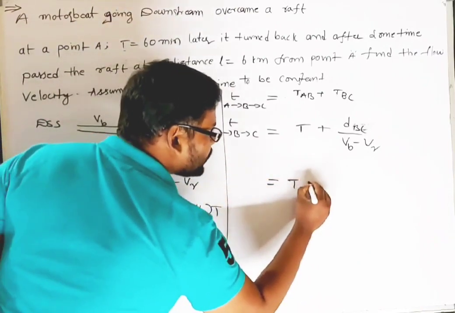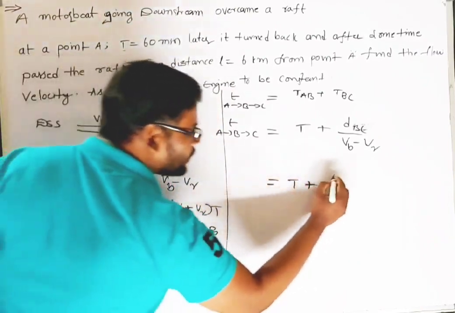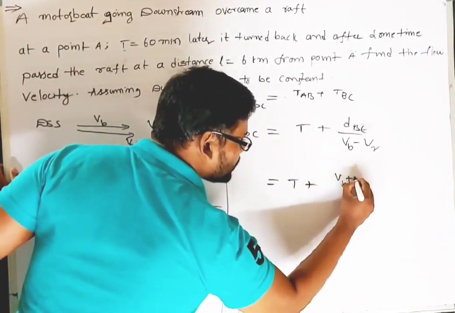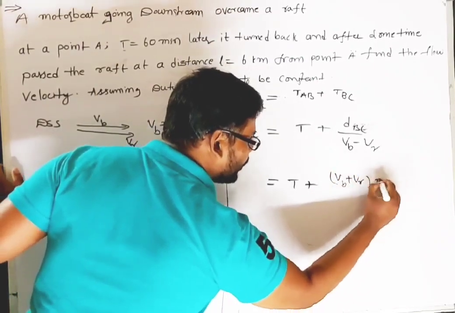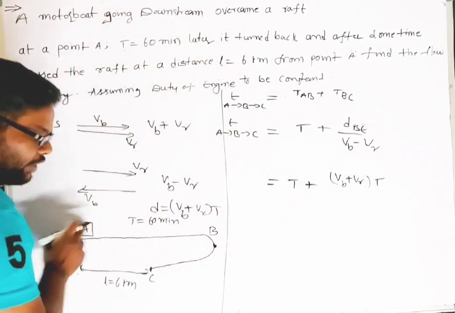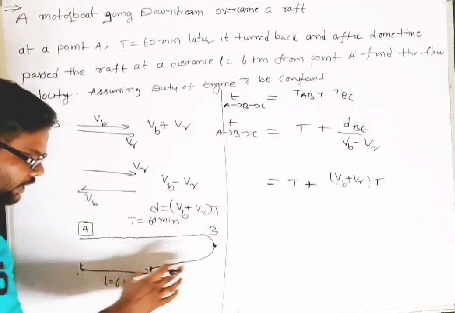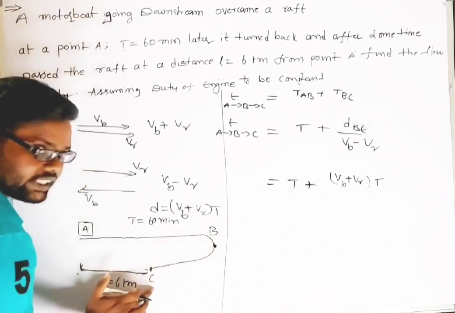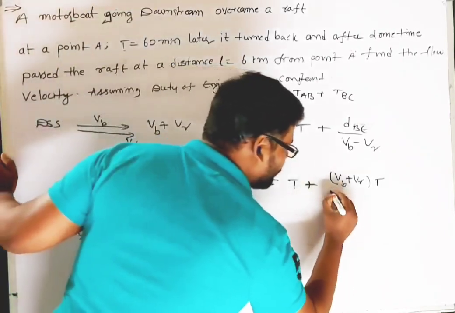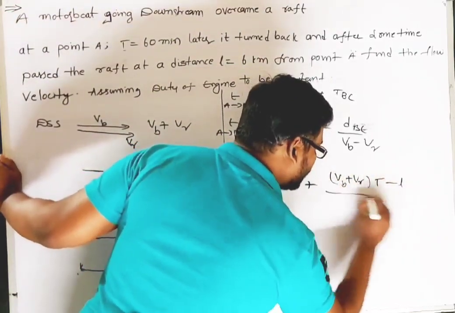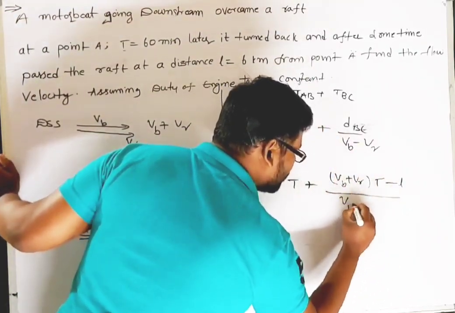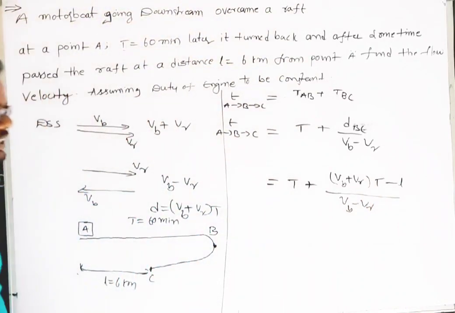So T plus DBC, we can write it as Vb plus Vr into T from here to here, and if you subtract this value, we'll get the distance between B and C, isn't it? So now minus L by Vb minus Vr.